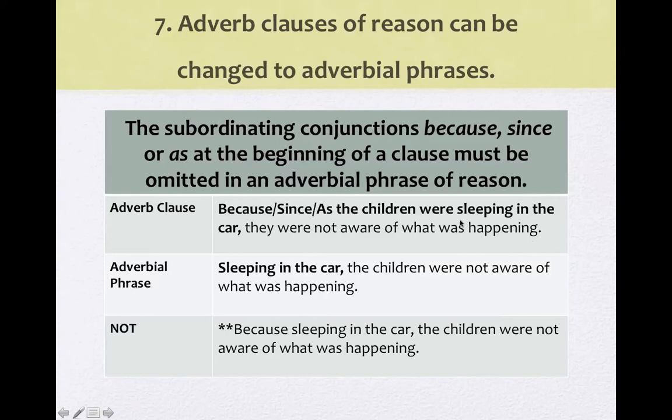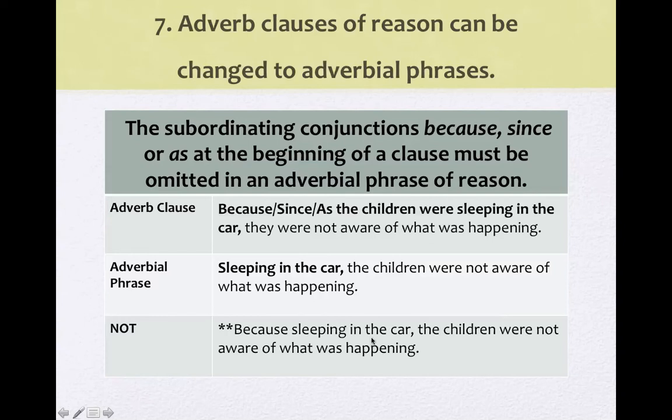Or since the children were sleeping in the car, or as the children were sleeping in the car. And the way I do this is with these conjunctions of reason, because, since, or as, I go all the way to the adverbial phrase: sleeping in the car, the children were not aware of what was happening. Because sleeping in the car is not something we do, okay?